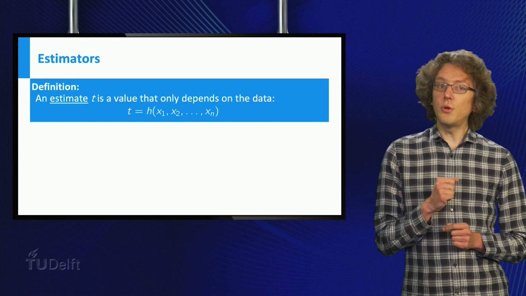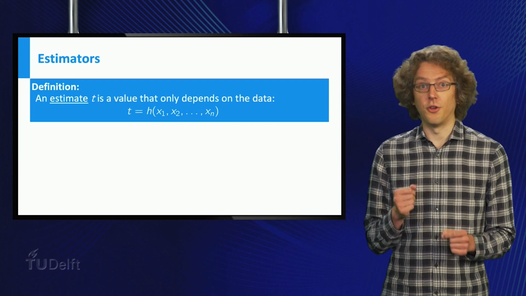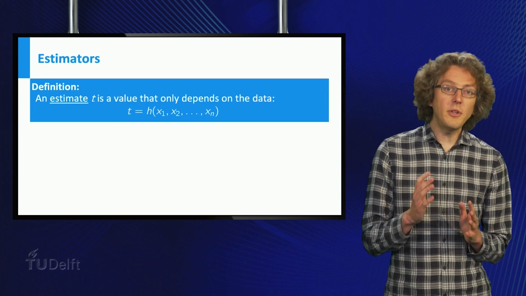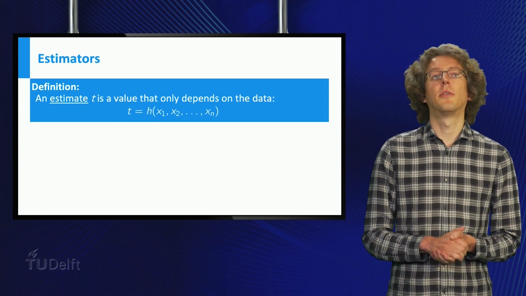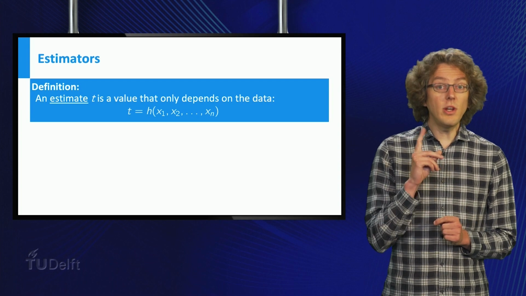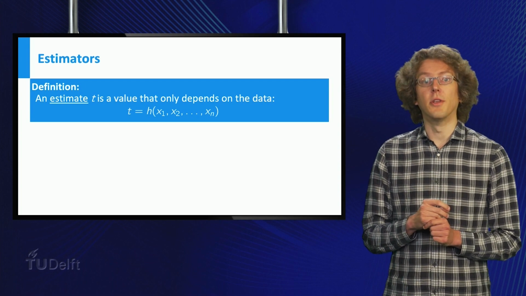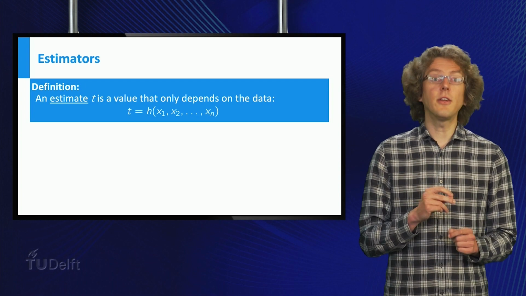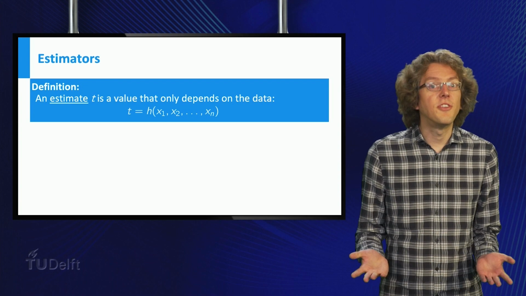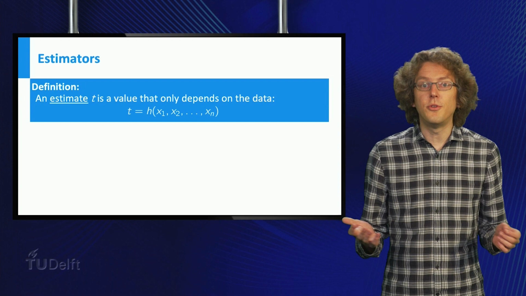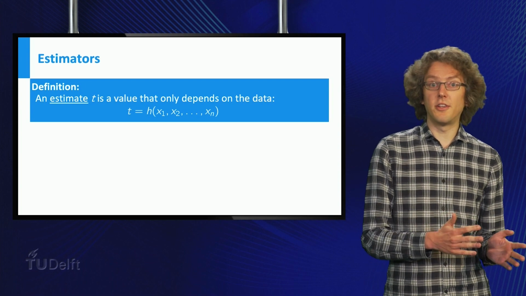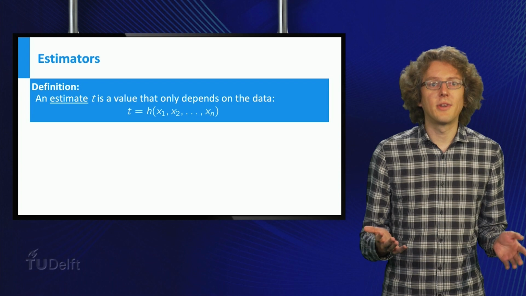Formally, if you do a number of experiments with results x1, x2 up till xn, an estimate is a function of these outcomes. The important part here is that the estimate can only depend on the outcomes of the experiment and does not depend on the distribution from which the xi are drawn. This is necessary as we do not know the distribution. Otherwise, if the estimate would depend on the distribution, we would not be able to calculate the estimate.